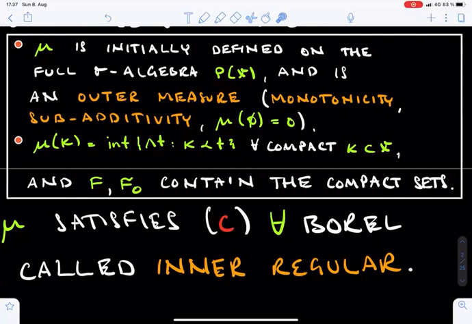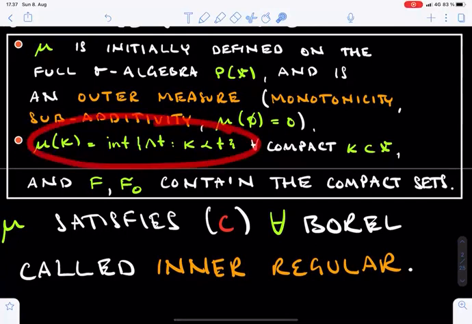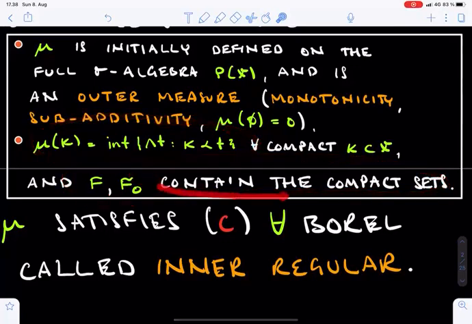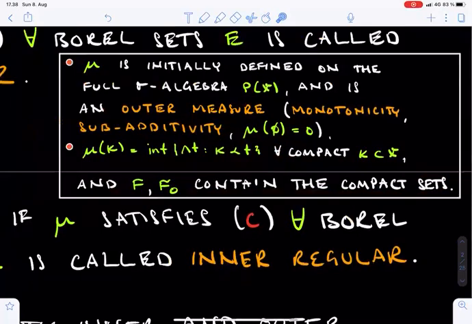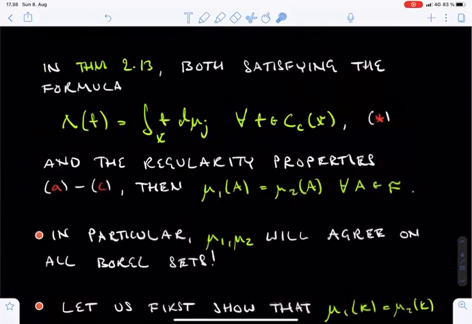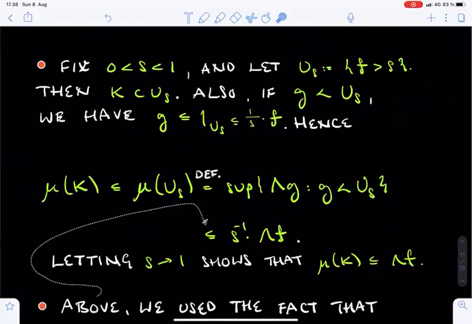Then we also showed the following formula for the μ measure of a compact set K. μ of K equals the infimum of the values λ(f), where f ranges over all functions dominating K. This equation was a fairly simple consequence of Urysohn's lemma and of course the definition of μ. Finally, we pointed out, relying on this formula, that the set families F and F0, defined on the previous lecture, contain all the compact sets. That was a brief recap of what has happened before, and now we start to pursue new topics.